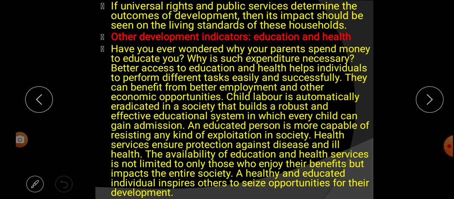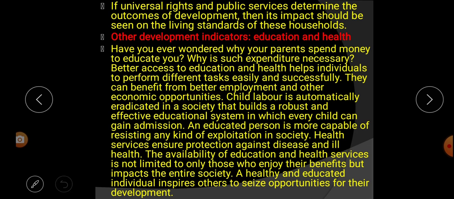They can benefit from better employment and other economic opportunities. Why are you studying in a private school? To get more knowledge, to have better education, and that will help us get better employment and other economic opportunities.